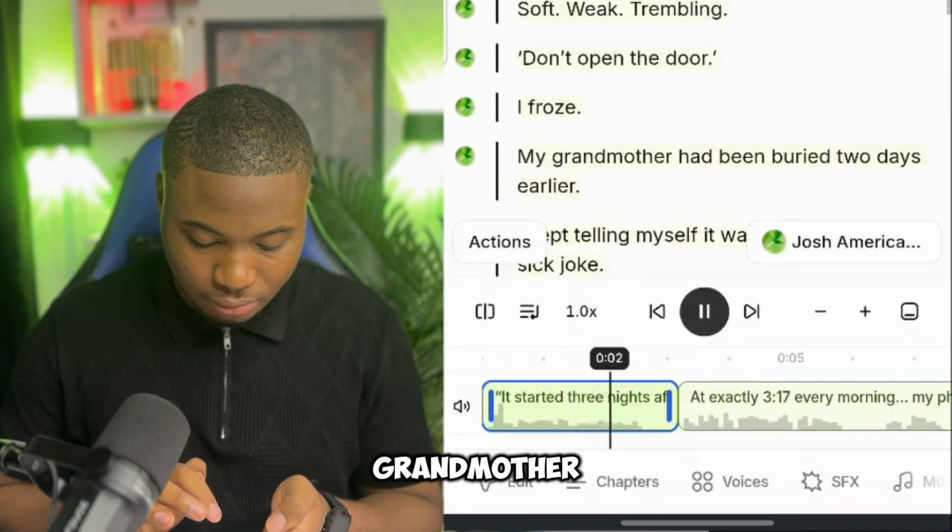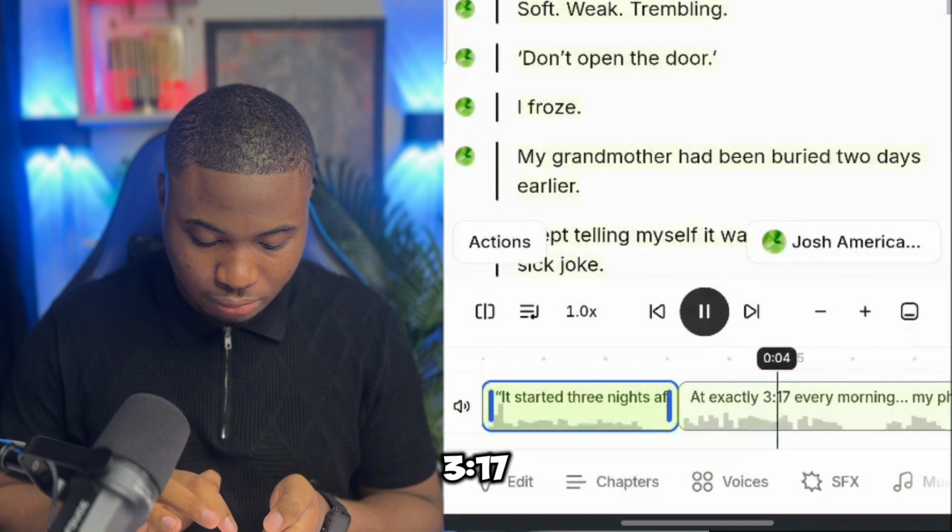Started 3 nights after my grandmother died at exactly 3:17 every morning.